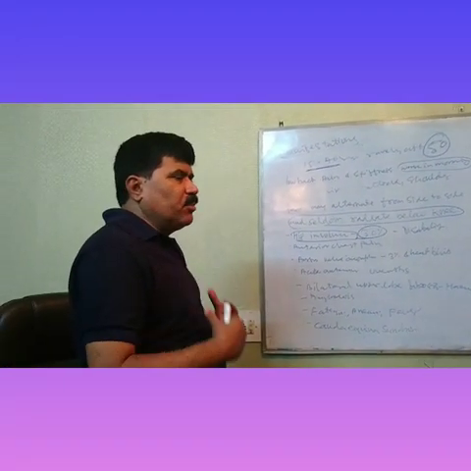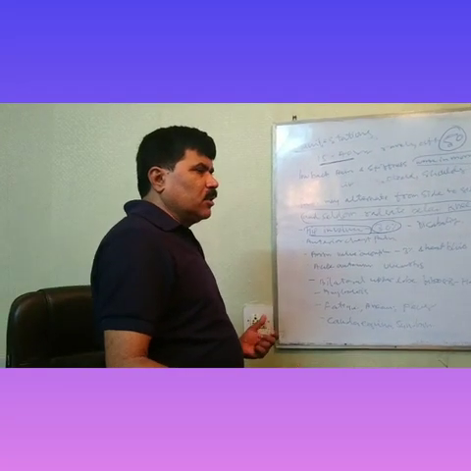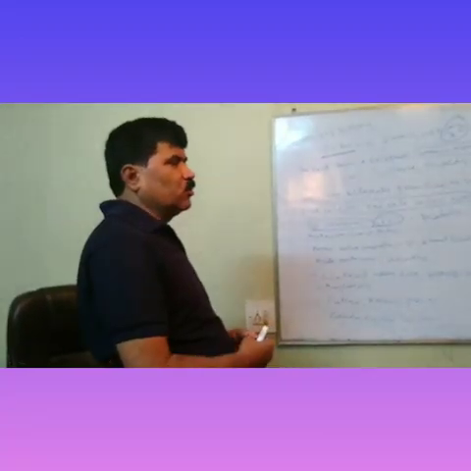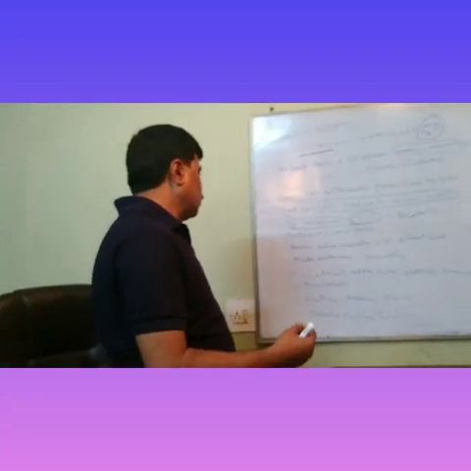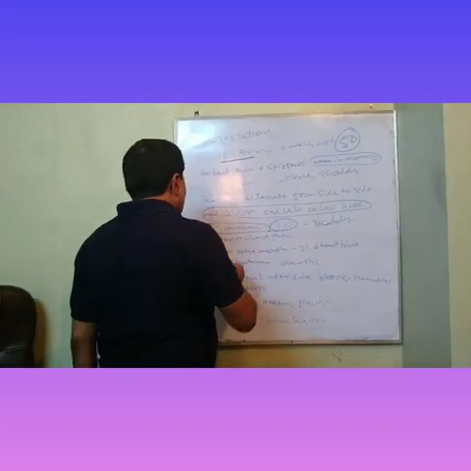If you measure inspiration and expiration, it is usually below 2.5 centimeters, less than 2 centimeters. Then you can suspect it might be a case of ankylosing spondylitis.